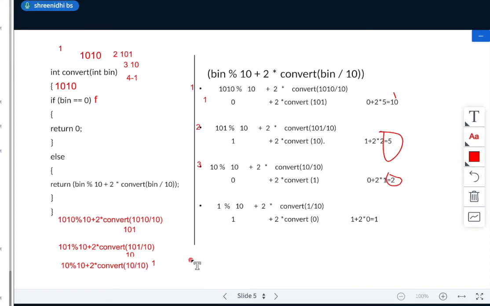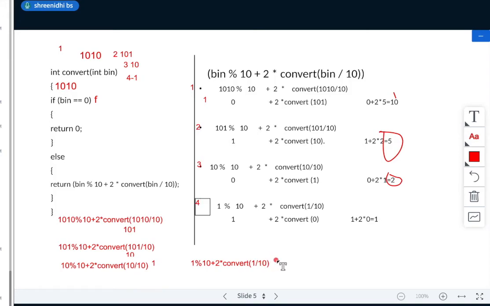So I'll write here: return 1 mod 10 plus 2 into convert 1 divided by 10. So everyone listen here carefully now. When I execute this, it will be the fourth time. Fourth time I am calling the same function, and I am getting these values.